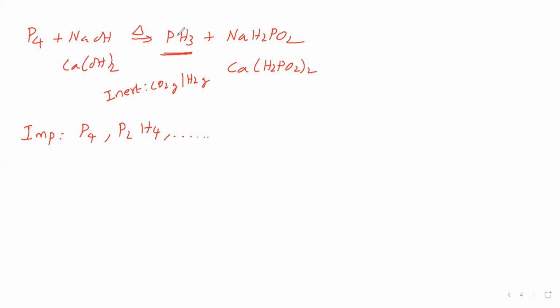Otherwise, pure phosphine is non-flammable. Impure phosphine is flammable because of impurities like these. These impurities catch fire easily and burn. Because of them, it gets its ignition temperature, therefore it starts burning and becomes flammable. Therefore, whenever we want to use phosphine, use the pure form of phosphine, not the impure form. How to check whether phosphine is pure or impure? That we will see.